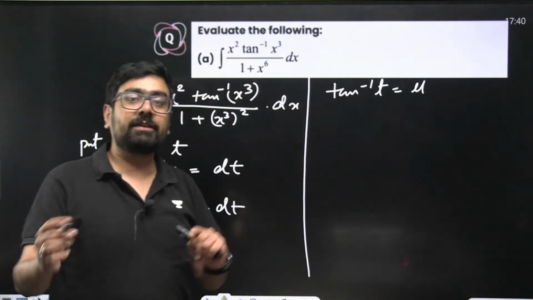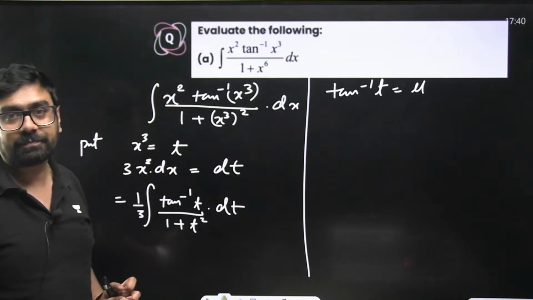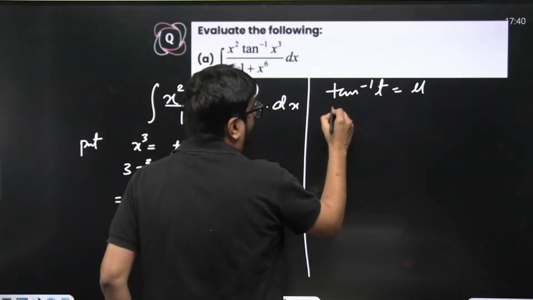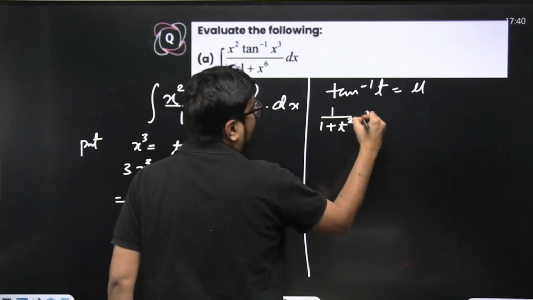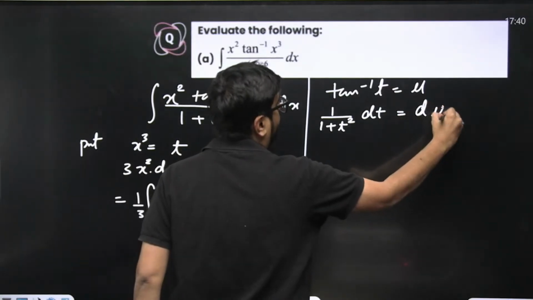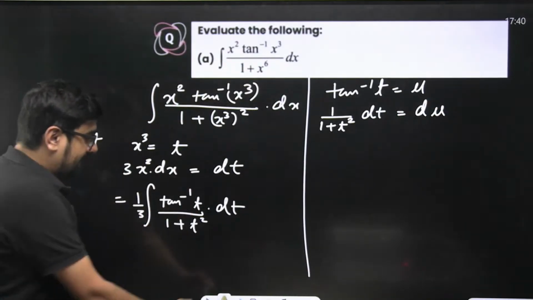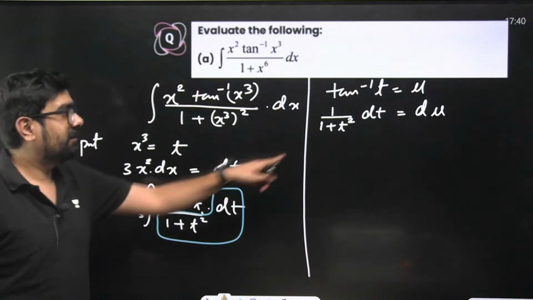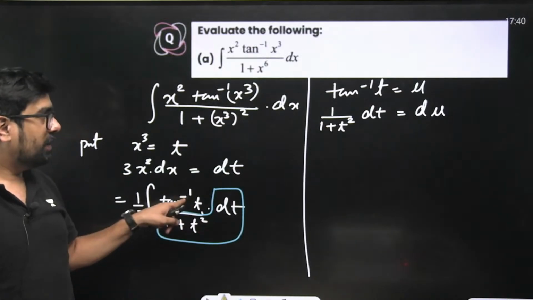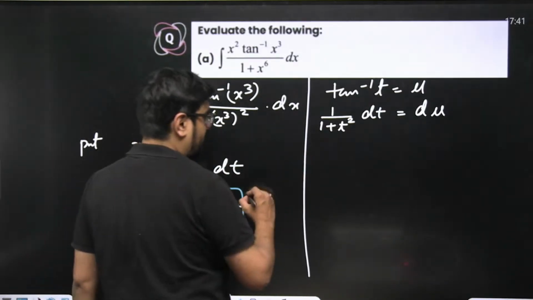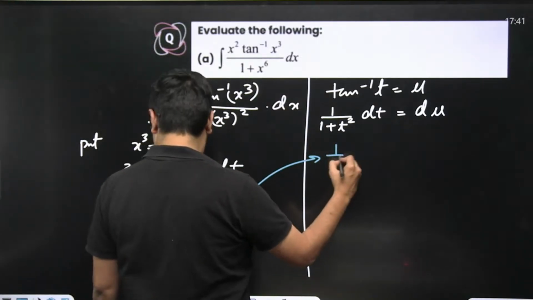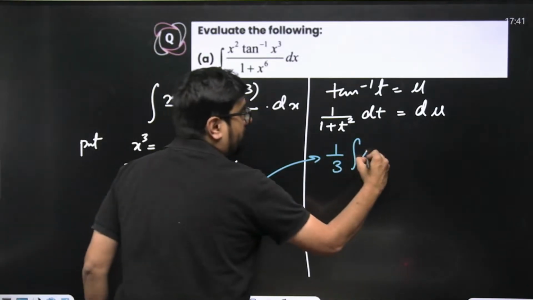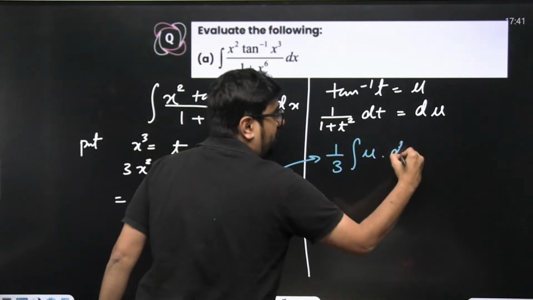But with tan inverse t, what is the derivative of tan inverse of t? 1 by 1 plus t square. Correct? The derivative of tan inverse of t will become 1 by 1 plus t square dt equal to du. Directly we are getting this entire thing over here. So this will become u du. That's it. This entire thing will become 1 by 3 into the integration of u du, and we know how to integrate it.